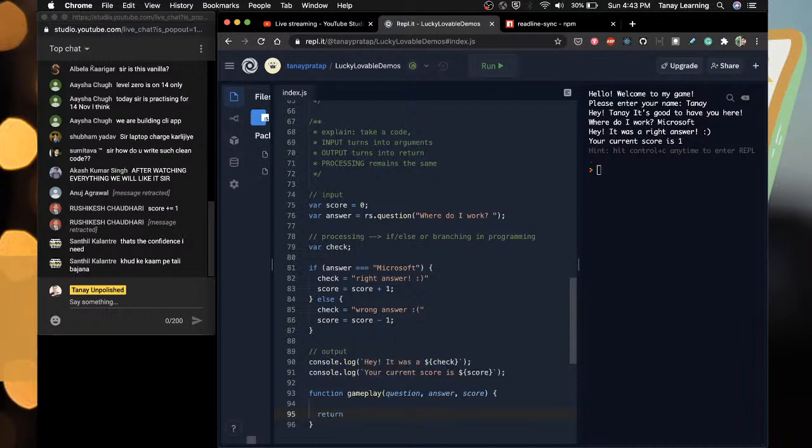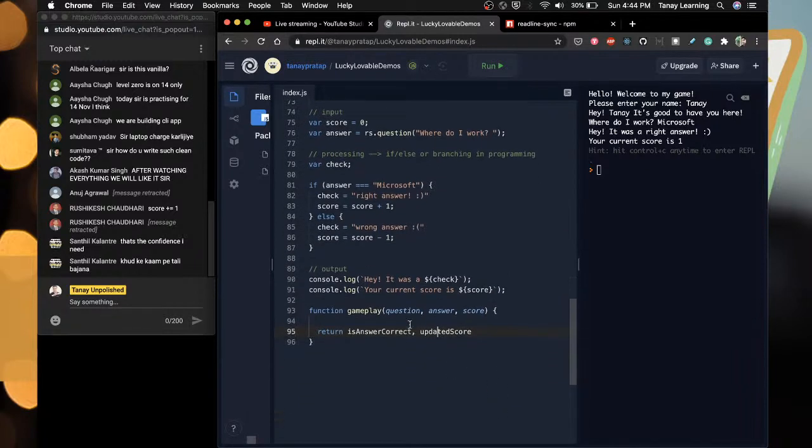And what are we returning? We return is answer correct, and we return updated score. This is what we return. So if we get a question, answer and score, we return is answer correct and updated score.